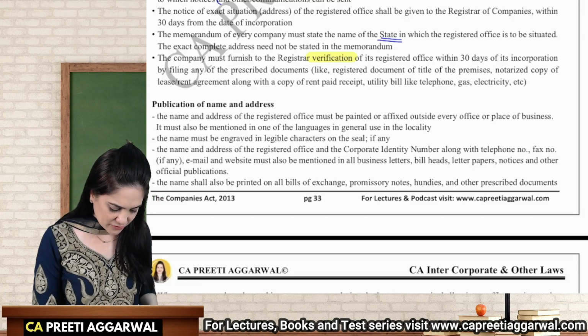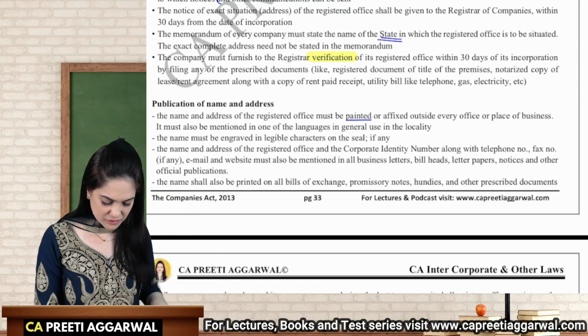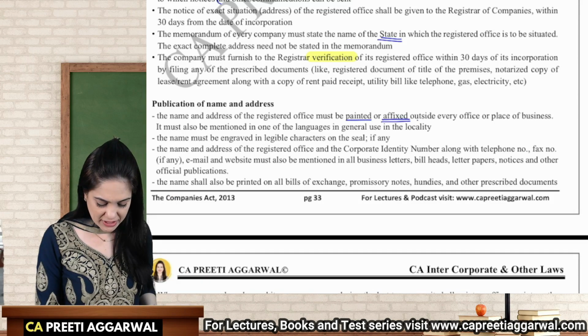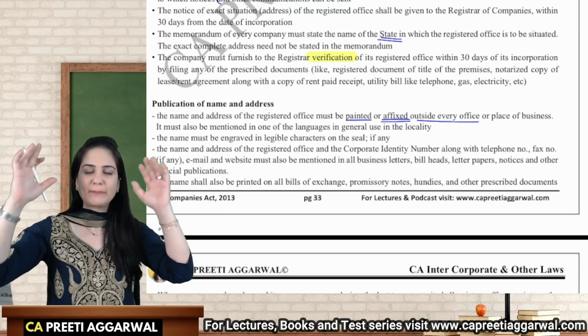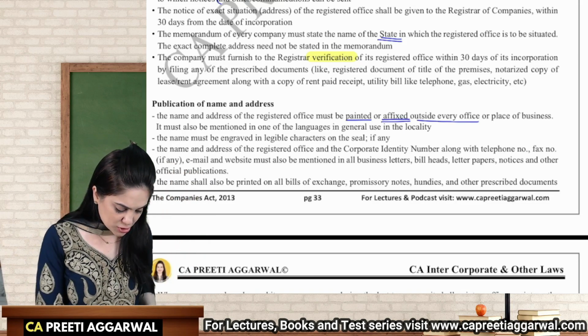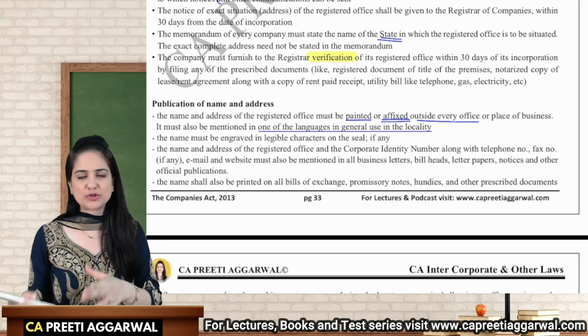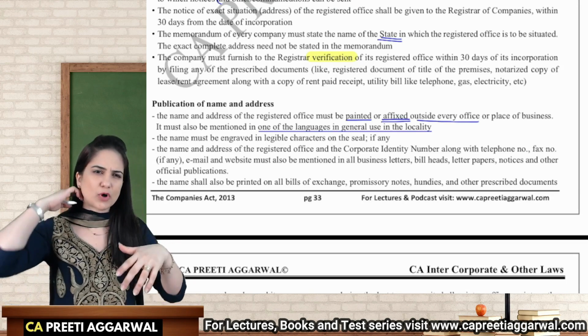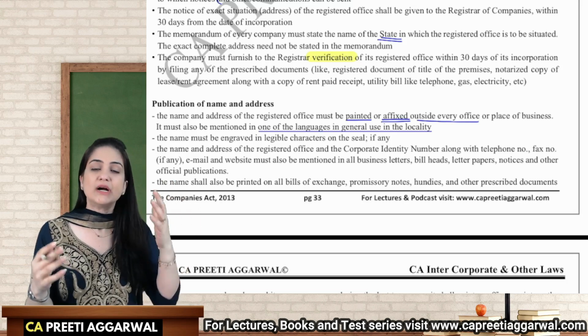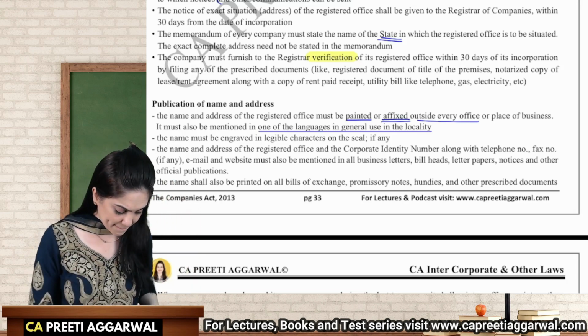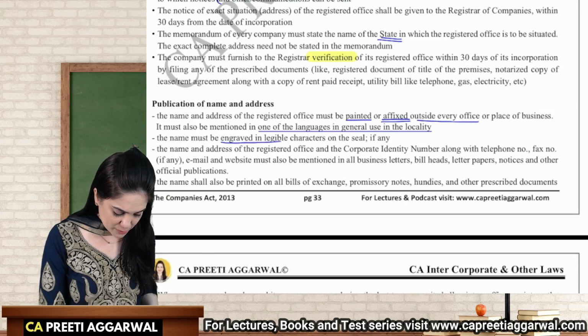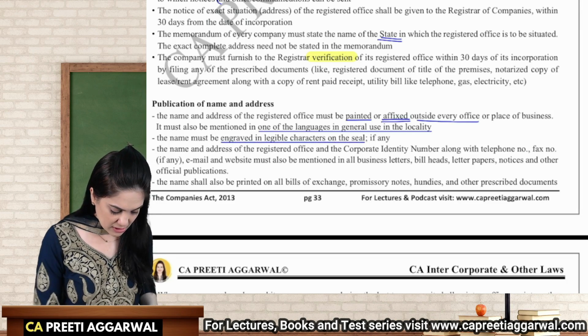The name and address of the registered office must be painted outside the office, or it must be affixed outside every office. Like you can have a board, you can paint it, and it must also be mentioned in the local regional language. So if you're in Maharashtra, it should also be mentioned in Marathi. If you're in some north state, then it will also be mentioned in Hindi. It must be engraved and legible, meaning clear characters on the seal.